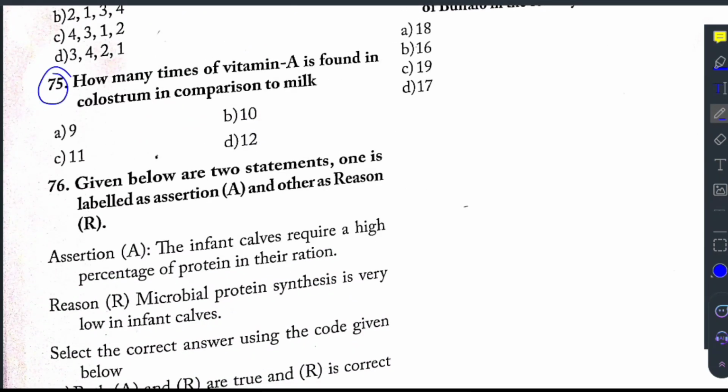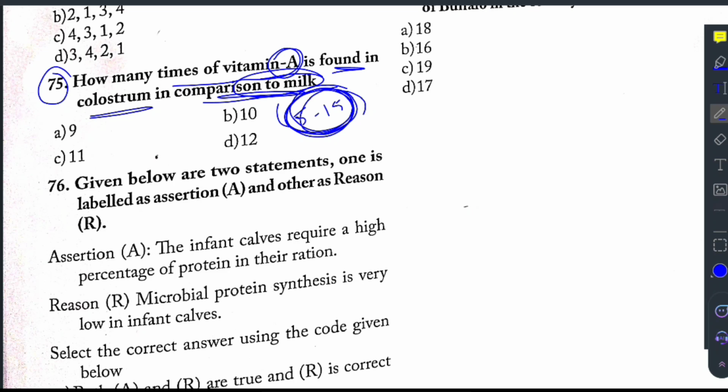Now question 75 says, how many times is vitamin A found in colostrum in comparison to the milk? The actual answer is not given as 9, 10, 11, 12, but as a range. The range says 5 to 15. So I don't know how to answer this question. So at least remember this range: 5 to 15 times higher amount of vitamin A is there in colostrum as compared to milk.